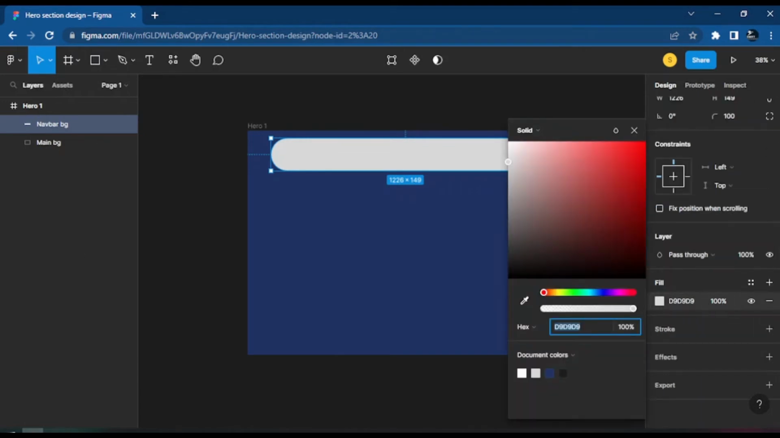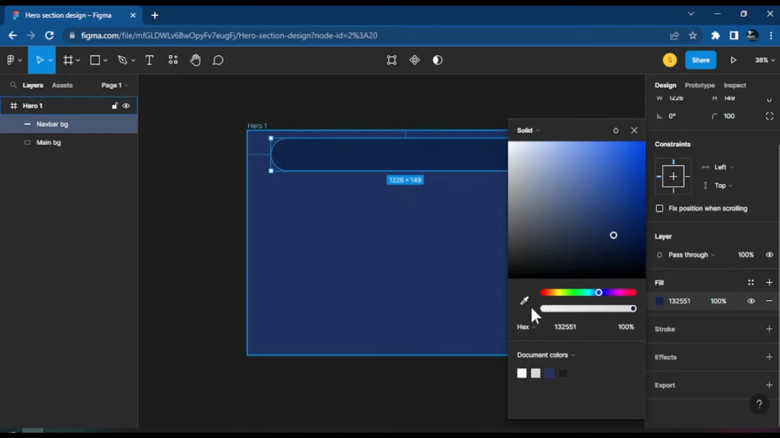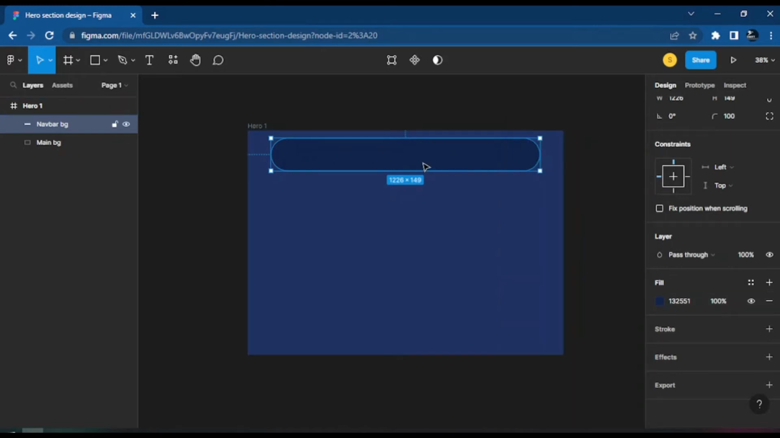And I want to use a dark color for RAM. I want to make the color dark, but not too dark, just a little dark. So I could set the hash to 132551. This dark color could give me that dark background by default.